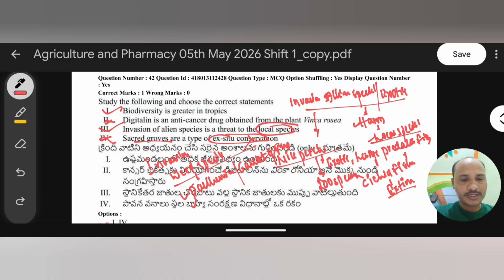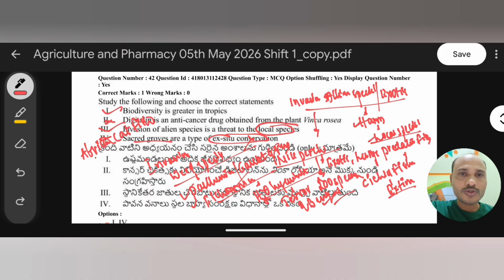One more very important species is Eichhornia, also known as water hyacinth, or the terror of Bengal. Due to the invasion of water hyacinth, many local species become extinct.